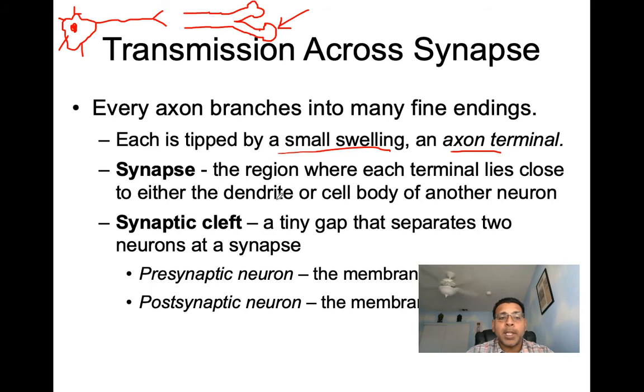Now when we talk synapse, a synapse is the region where each terminal lies close to either the dendrite or the cell body of another neuron. So if we were to draw another neuron in here, we would draw the cell body, let's say here, then the dendrite of this other neuron right here, and then the axon of the next neuron. This area right in here is the synapse.